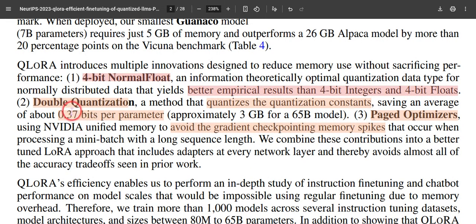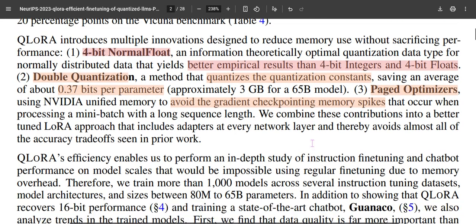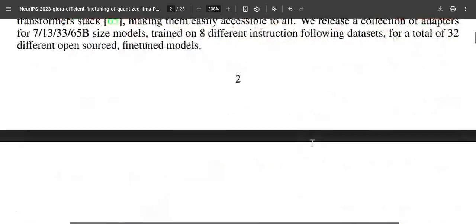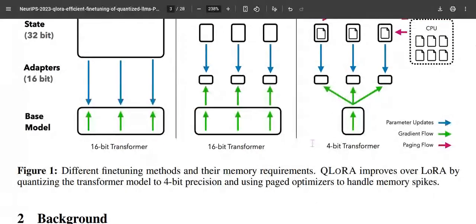Then another concept is called double quantization, quantizing the previously quantized constants, so that the first quantization, at 0.5 bits per parameter, would end up at 0.37 bits, which gives an additional saving of 3 GB for a 65 billion parameter model. Additionally, the memory transfer between CPU and GPU is also optimized. These combined effects with low rank adaptation give memory efficient fine tuning of a large language model.